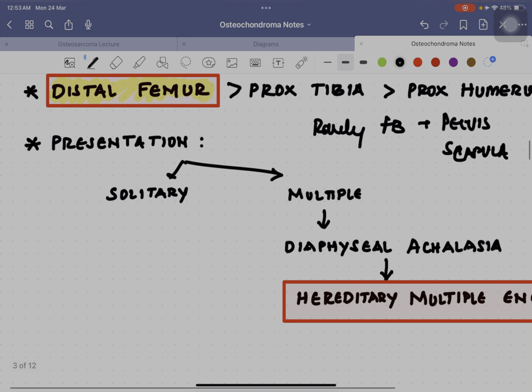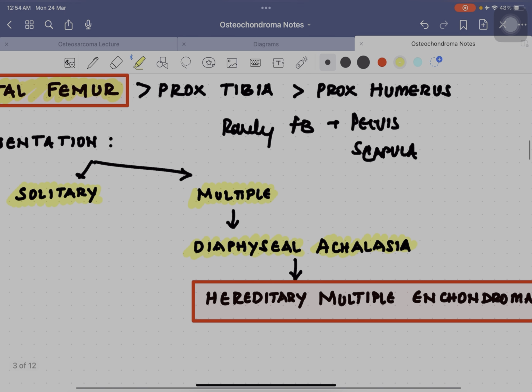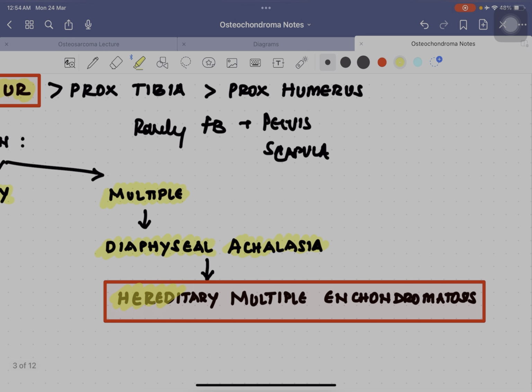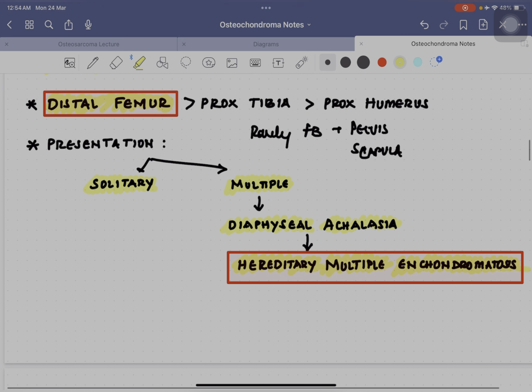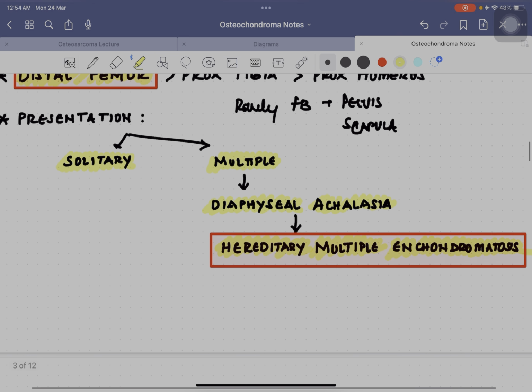On presentation, this osteochondroma can either be a solitary lesion or multiple lesions. So there can be one bony outgrowth or there can be multiple bony outgrowths. Multiple bony outgrowths are also known as diaphyseal aclasis, or in other terms hereditary multiple enchondromatosis. You should remember this because this has malignant potential. So it is very important to know about this.